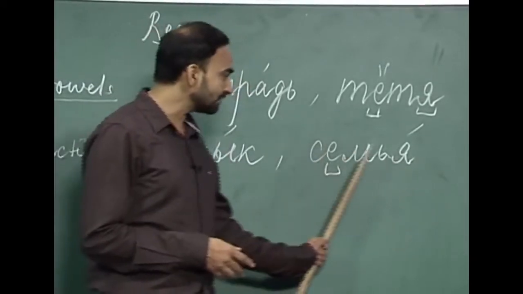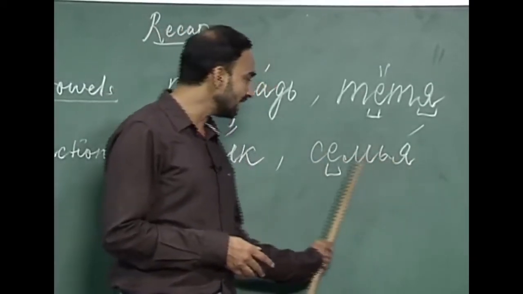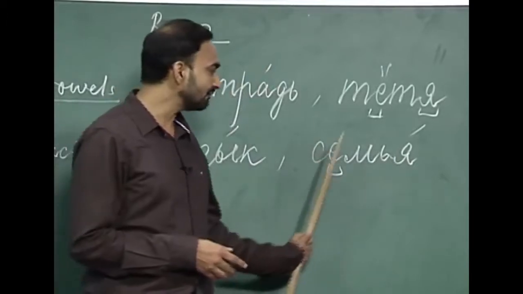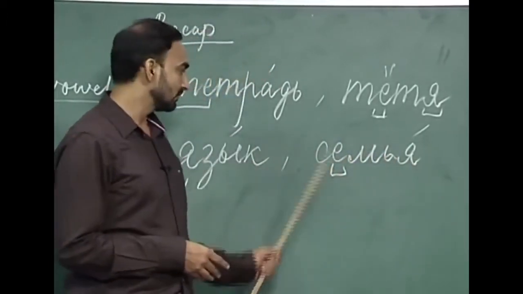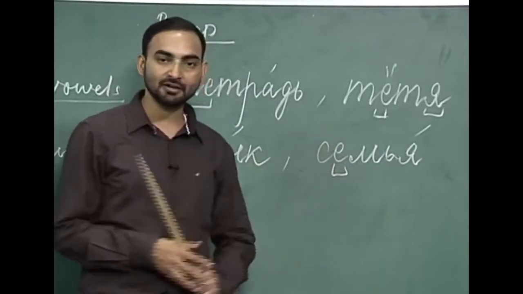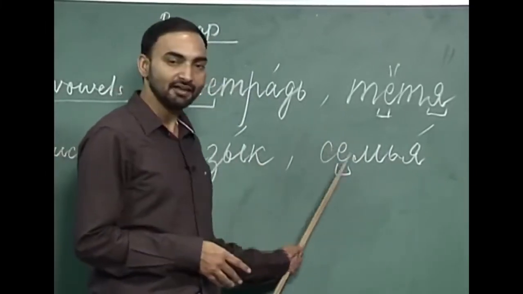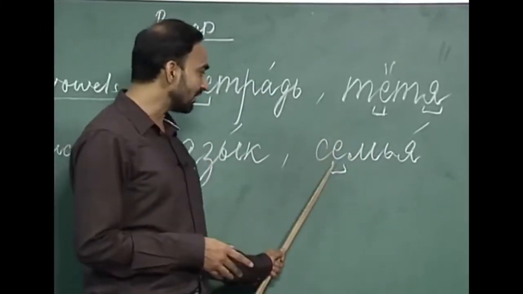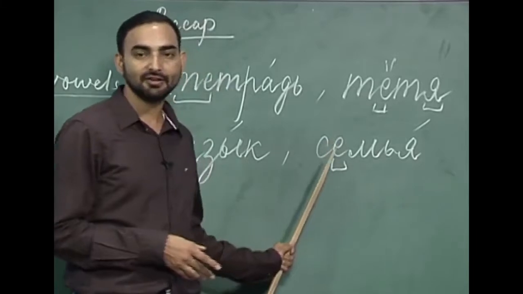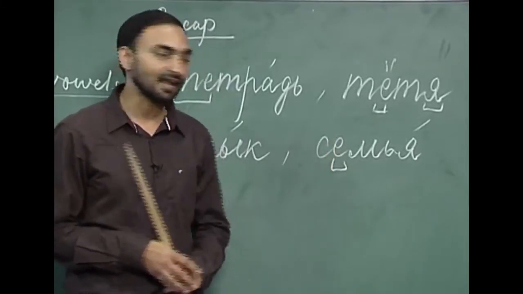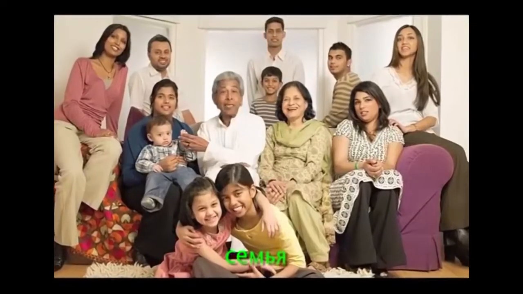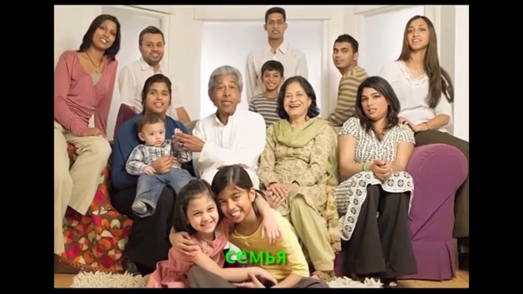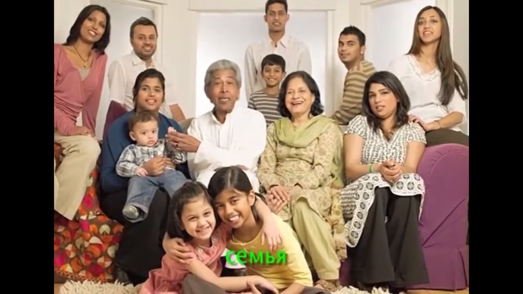The next word is sa, ye, ma, soft sign and ya, and stress is on ya. There are two soft vowels here again, ya and ye, out of which ya is stressed and ye is unstressed. So, again by the phenomenon of reduction, the sound of ye will be reduced. How will you pronounce this ye? This will be again pronounced as e, like we did in ya. So, simya, simya is family.